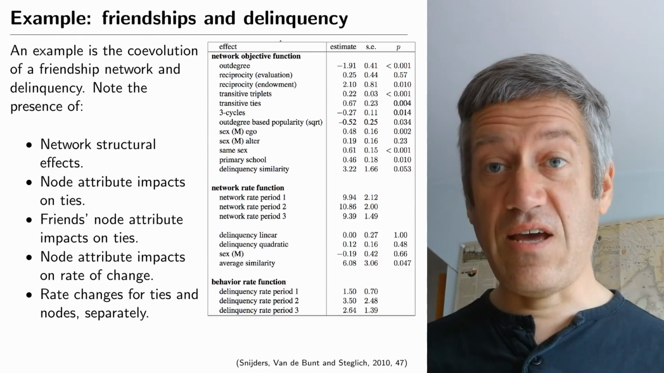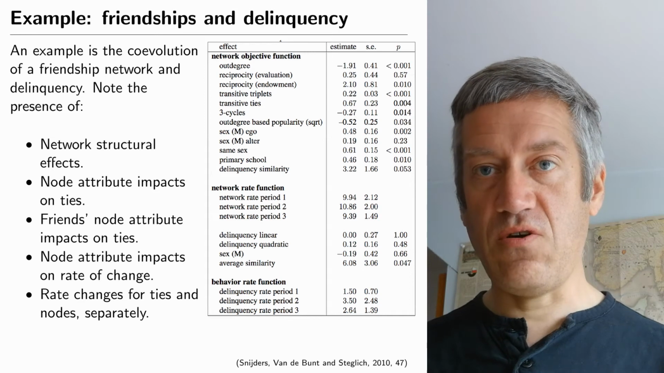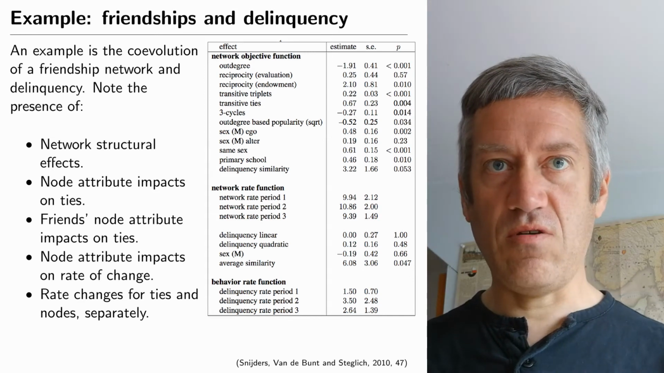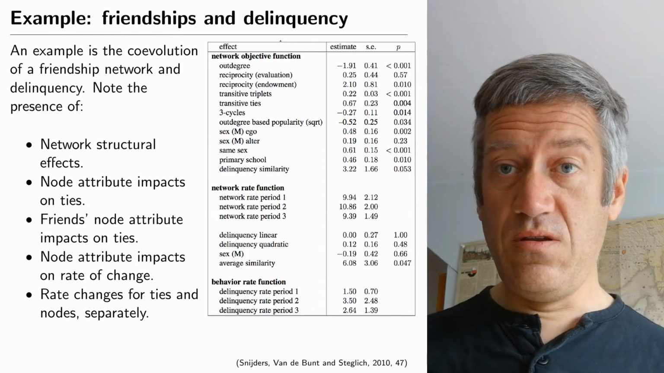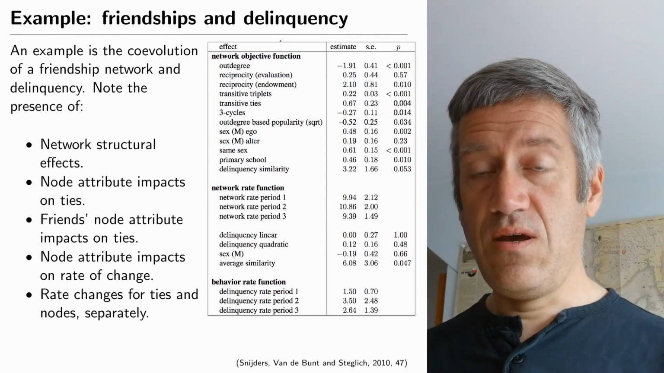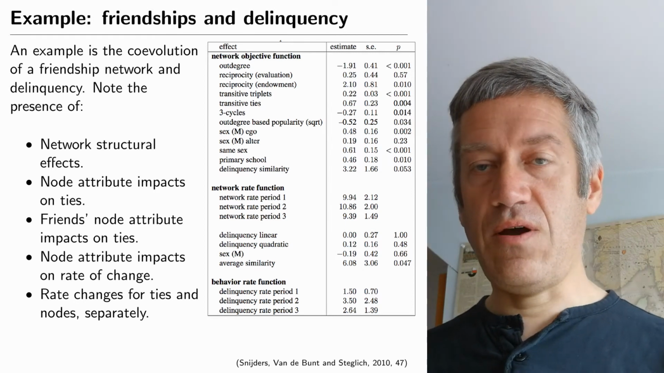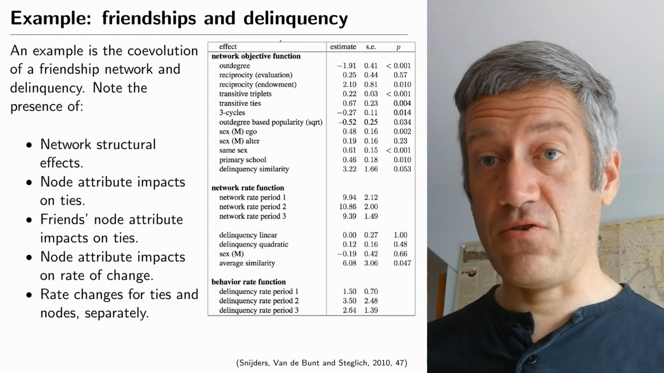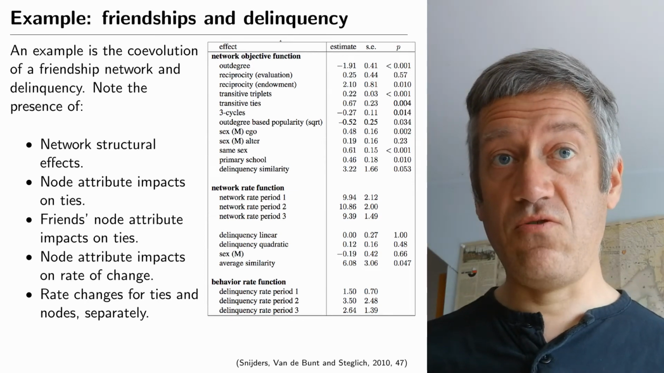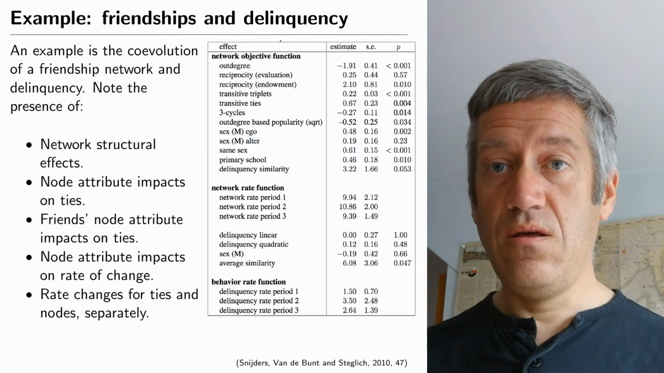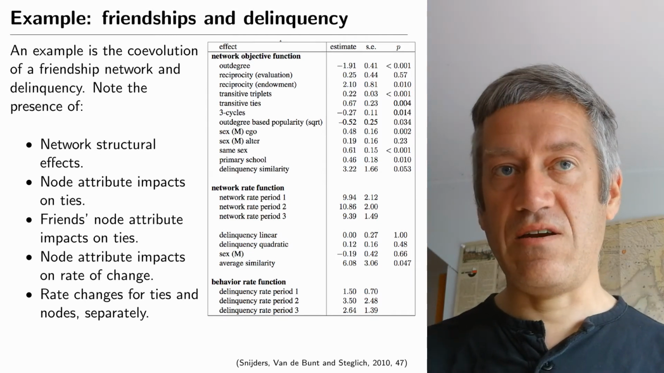So here we see an example of the output of a SAOM model based on a friendship network, so from sociology. This model was invented by sociologists. So you see parameters for the objective function and parameters for the rate function, and you see parameters that relate to network changes, changing ties, and parameters that are referring to behavioral changing features of nodes. So for example, the coefficient on out degree is negative. That means that people that have few friends are also less likely to make friends.